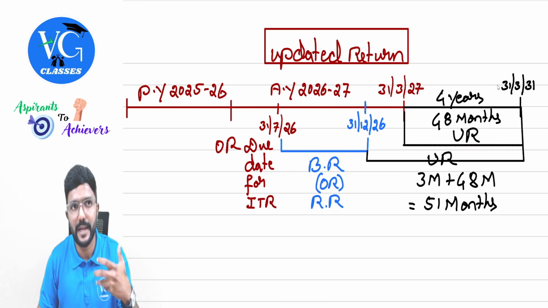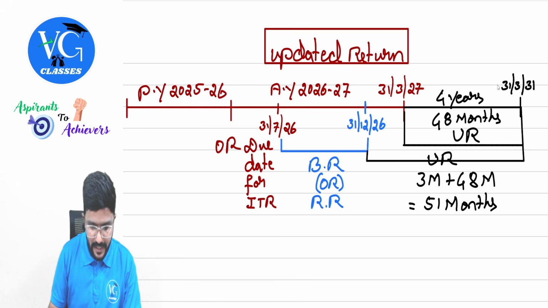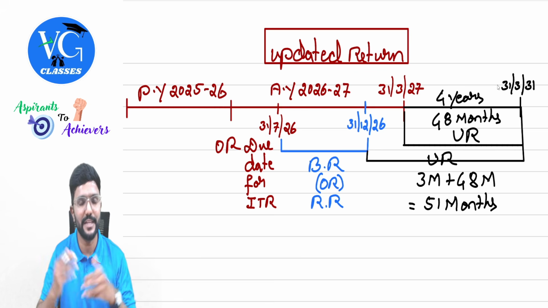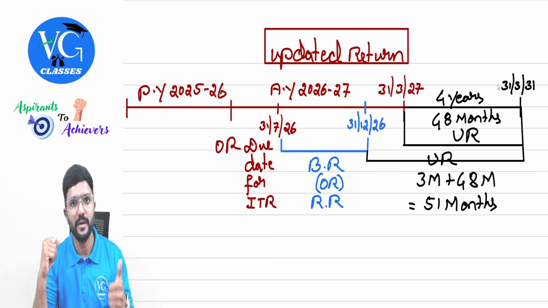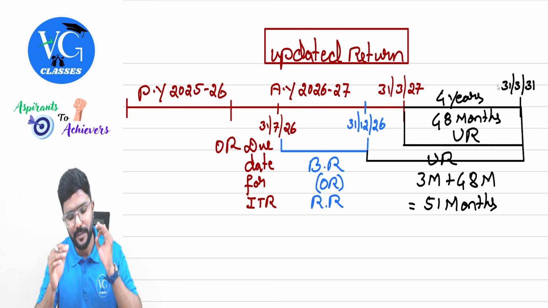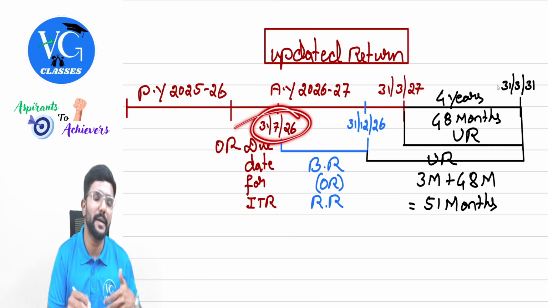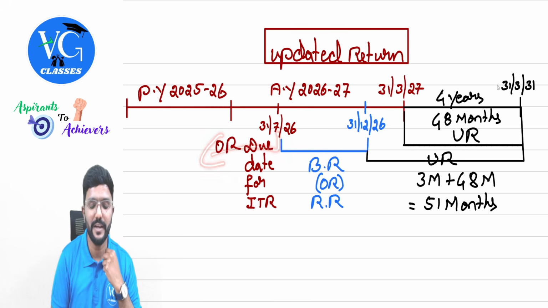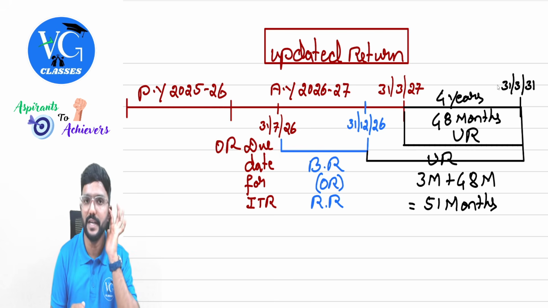If I have to explain in a little more detail, guys, let us assume the actual date of filing the return is 31st July. There are actually three due dates: 31st July, 31st October or 30th November of the assessment year. So let me take 31st July as the due date applicable to the assessee. On or before this, you need to file the original return. OR stands for original return.